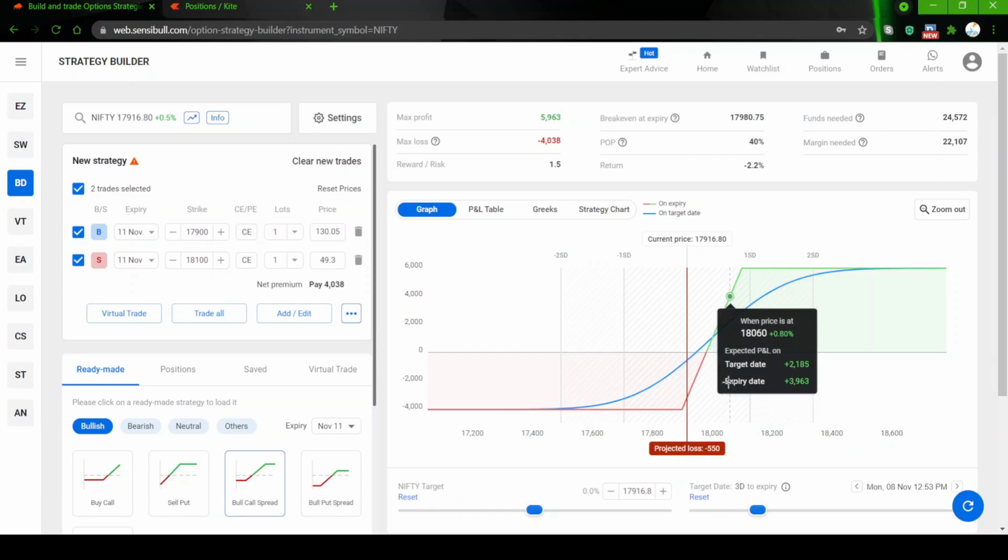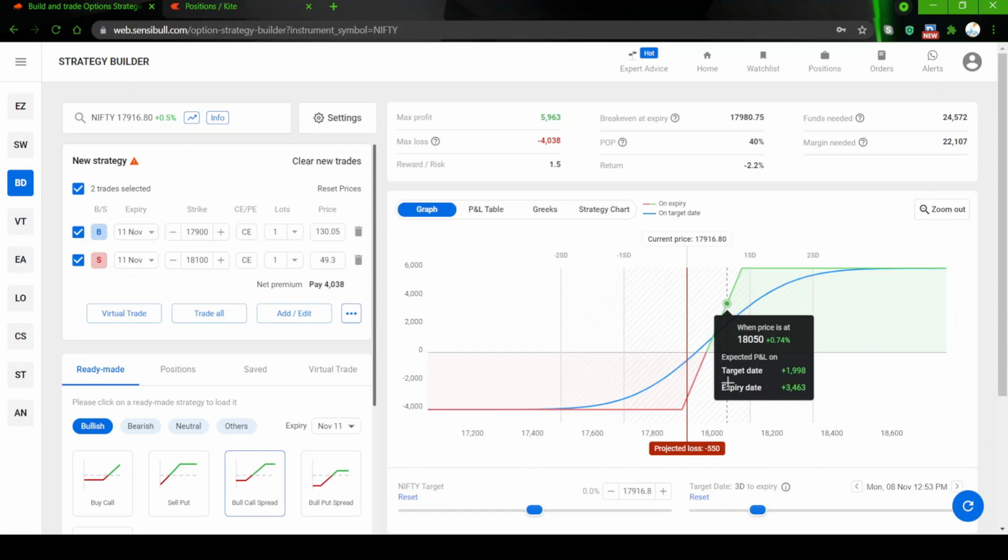And if the market continues to gain, you can see there is something called the target date and expiry date. What is a target date? Target date is the day today. Okay, that is the target date. The expiry date is the series for which we have taken expiry. We have taken the 11th of November expiry. Okay, on 11th of November, what is going to be the money? Since it is a bull call spread and we have paid a debit for it, normally on expiry only we will get the max profit, not before that.